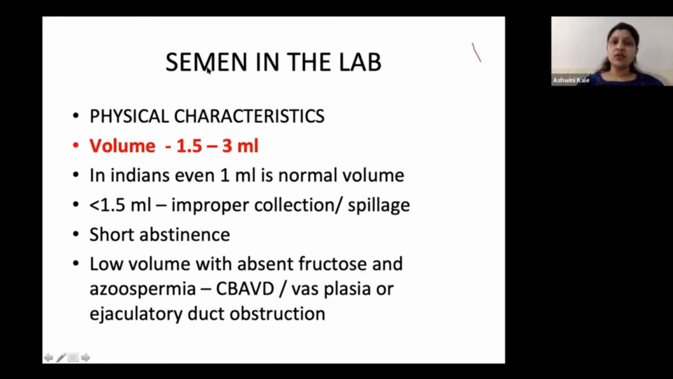So this important cause of azoospermia with low volume is often missed in about 80 to 90% of the cases, because they never give a history of low volume, and in such low volumes, doing a fructose becomes problematic.